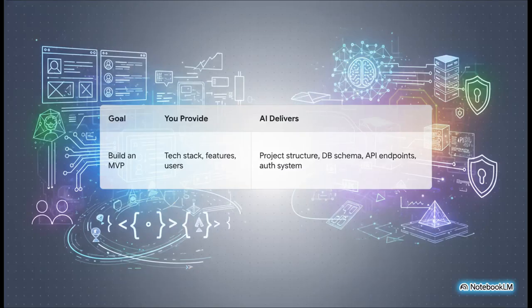Just take a look at this. This is what I'm talking about. Instead of a one-sentence idea, you give the AI a full-on project brief. You tell it the exact technology you want to use, the main features, who the users are, and in return, look what it gives you back. A complete project structure, the entire database plan, all the API connections, even a whole authentication system. This is what we call prompt-driven development, and it is seriously powerful stuff.